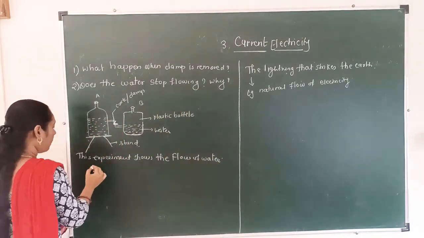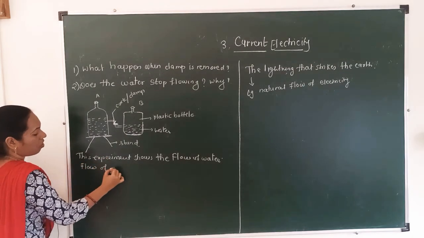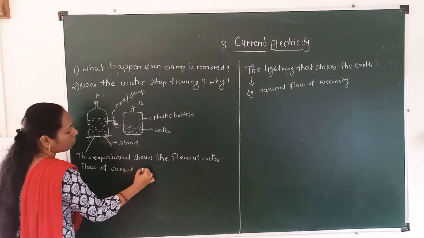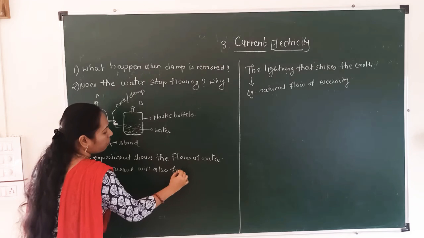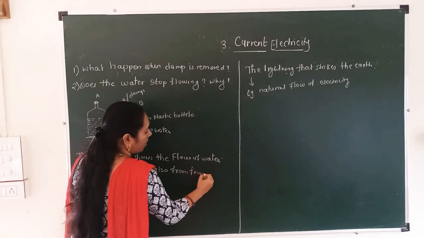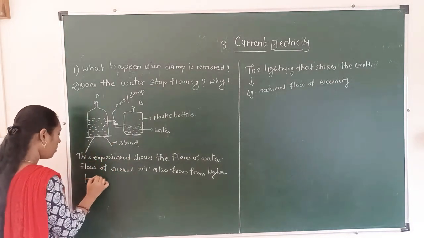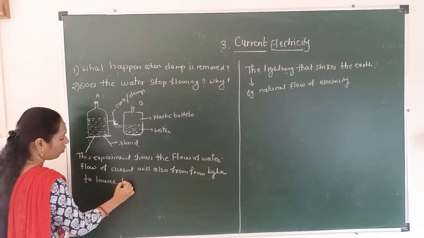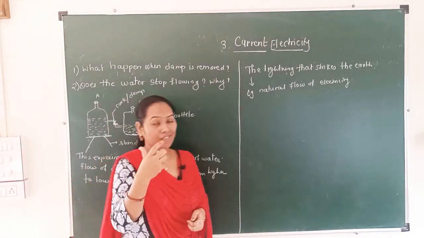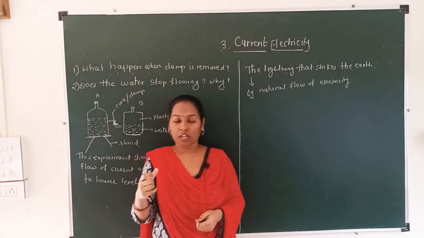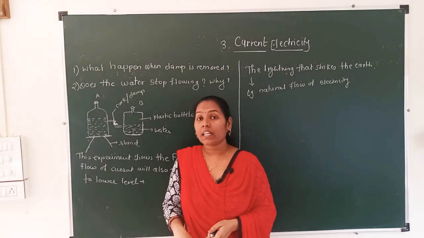Like the water level, the flow of water, the flow of current will also flow from higher to lower level, and this electric level is known as electric potential.